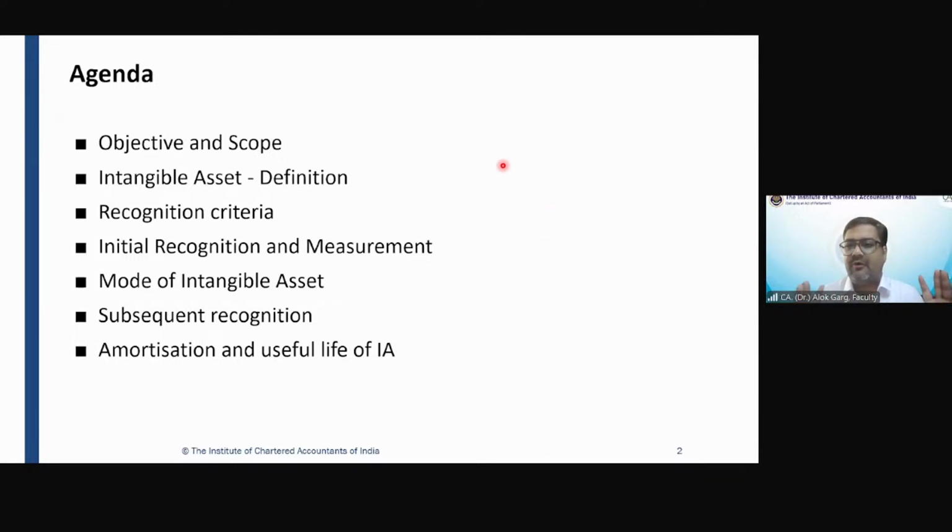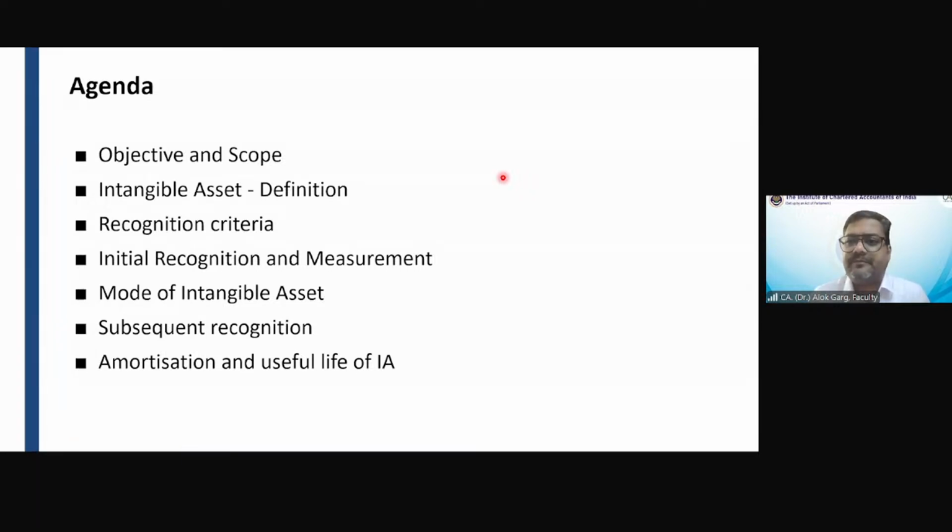So students, I hope the context is clear to all of you, right? I haven't started Ind AS 38 yet. I'm going to start, but I believe the context is clear to all of you.